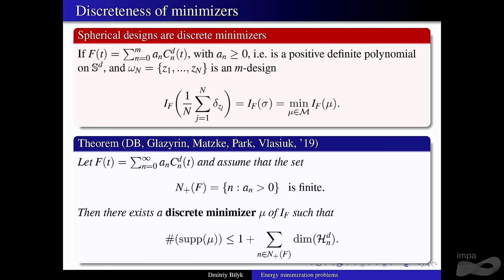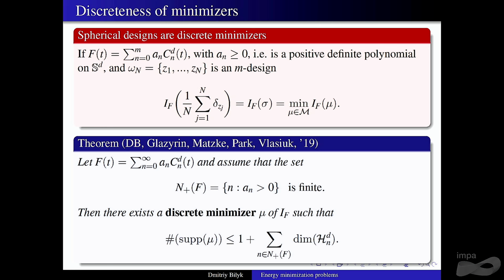Almost all the work that I will talk about from now on is together with Alexei Glazyrin, Ryan Matsky, Josiah Park, and Alex Vlasuk. So we were able to extend this statement to say the following. If you have any kernel where the number of positive coefficients is finite, in particular, polynomials work, of course, so this extends polynomials, but here you can have infinitely many negative coefficients also.